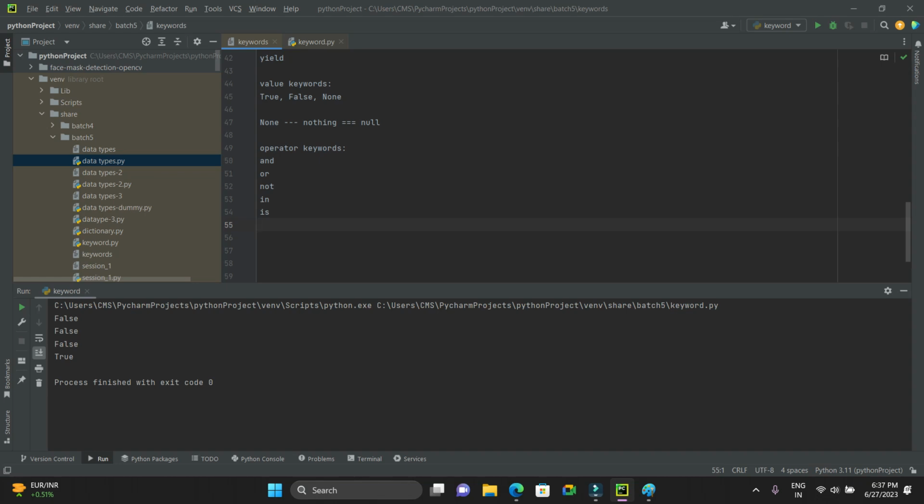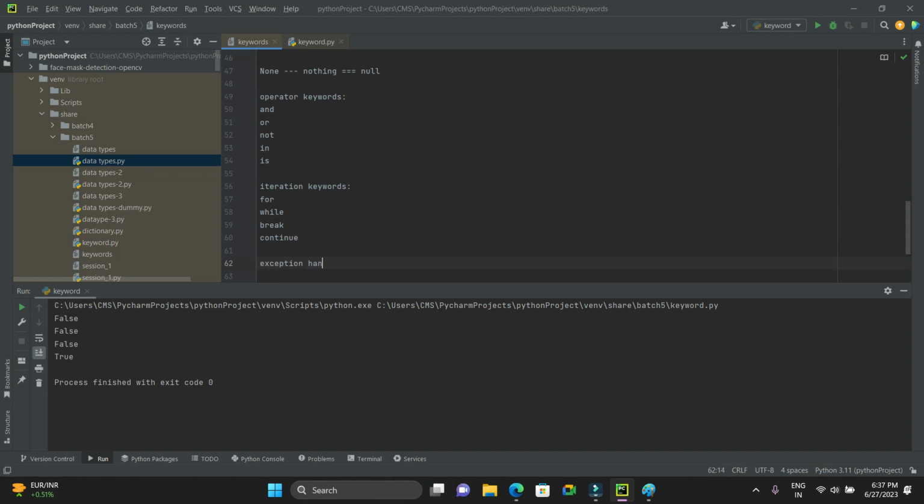For, while, break, continue. These are iteration keywords. Very important, guys. Iteration keywords: for, while, break, continue. These are going to be used in our regular and daily scripting, and in every script we have these keywords. And then we have